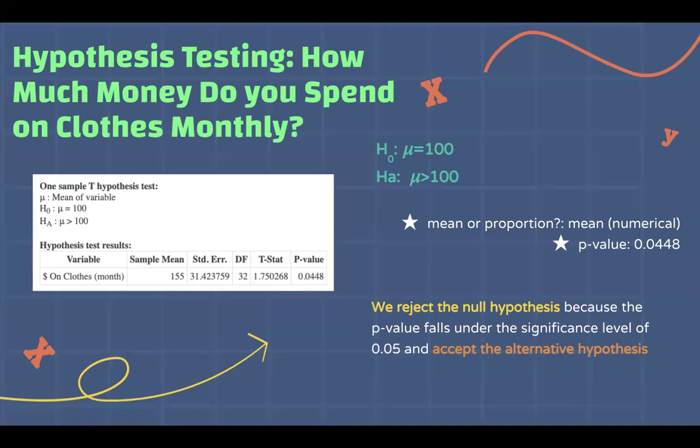Furthermore, these statistics show that students spend more on average than $100 on clothes on a monthly basis, which means that we would accept the alternative hypothesis.